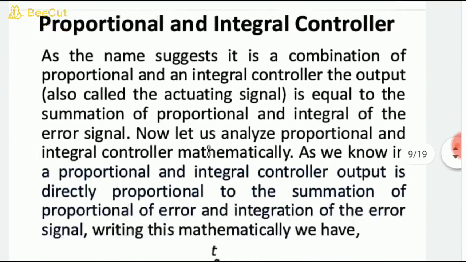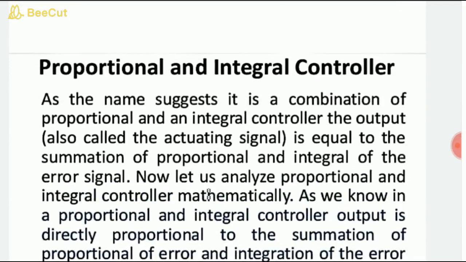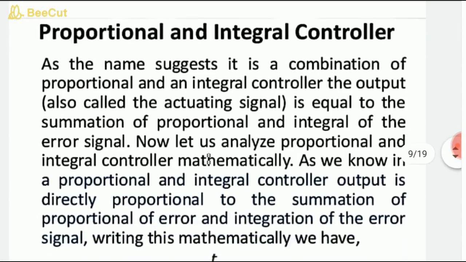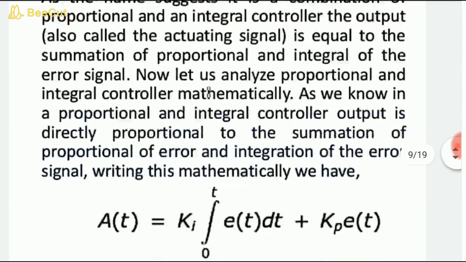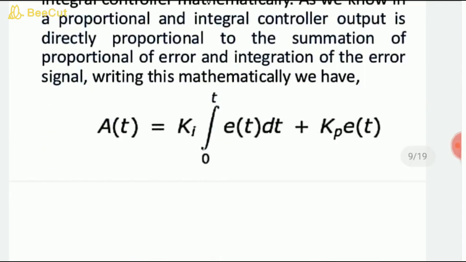Now we have only three controllers, but with the help of their combinations we can make more controllers like PI, PD or PID controller. First we take the PI controller. As the name suggests, it is a combination of the proportional and integral controllers, so it equals the summation of the proportional and integral error signals. Mathematically, it becomes Ki times the integral from 0 to t of e(t) dt plus Kp times e(t).